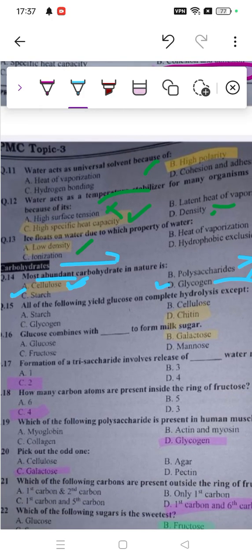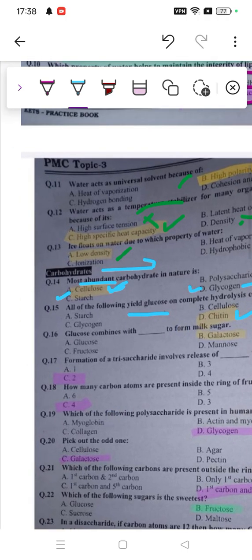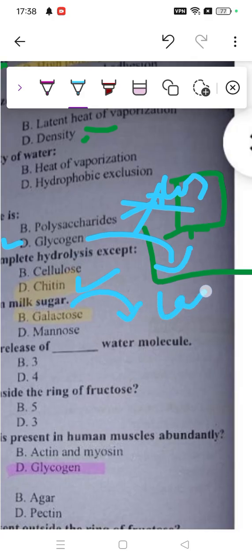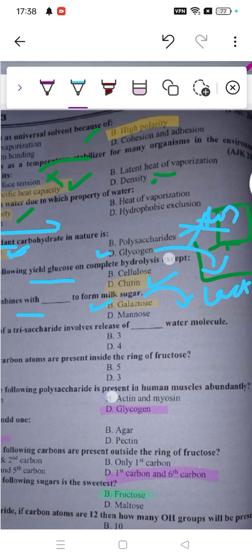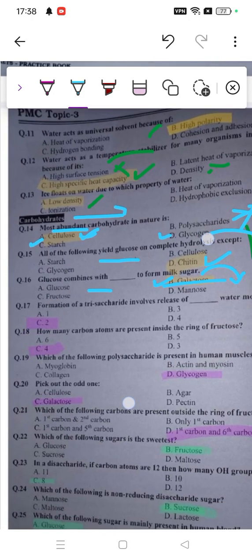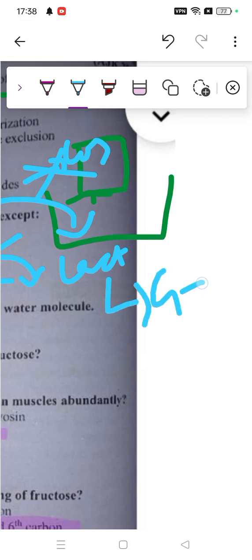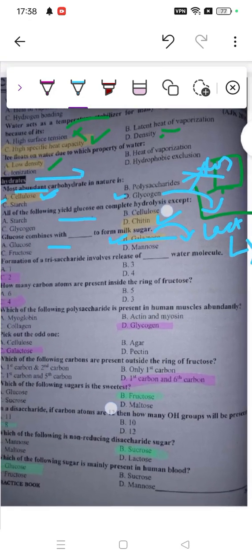Which of the following yield glucose on complete hydrolysis? So ketone is something which will yield glucose on complete hydrolysis. Otherwise, the rest of the options don't match. Then we have glucose combined with dash to form milk sugar. Milk sugar is simply lactose. So lactose is formed with what? It's formed with glucose plus galactose. So galactose would be the right option because glucose is already written. Glucose plus galactose form lactose. That's called milk sugar.